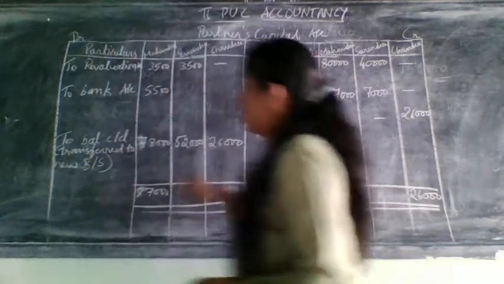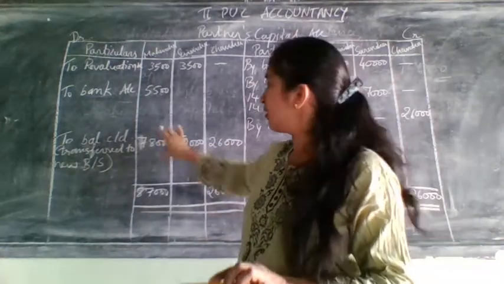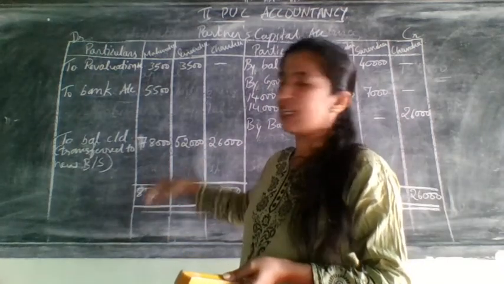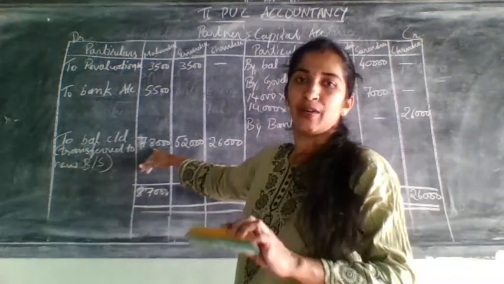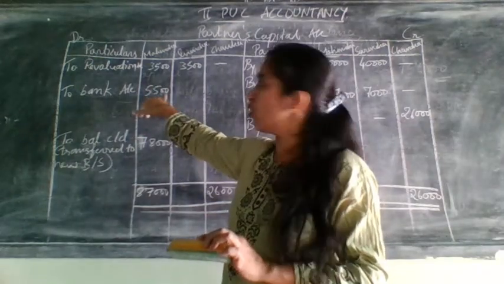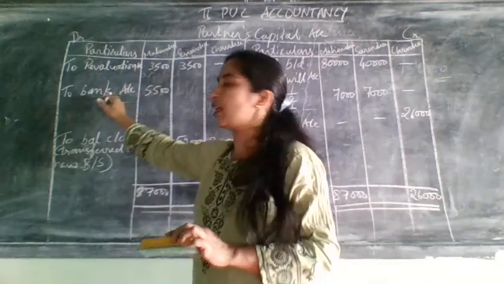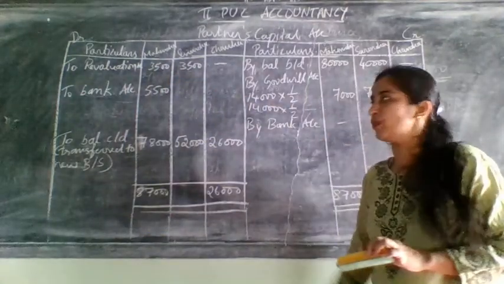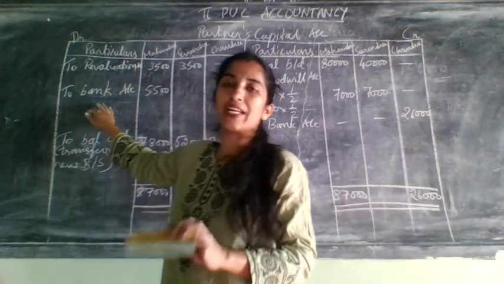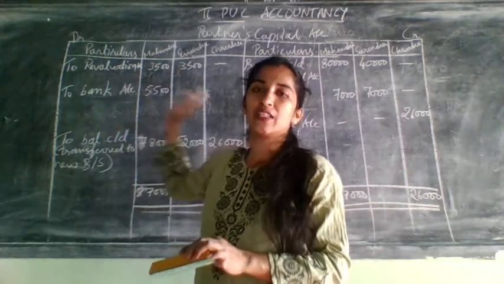That means his balance he needs to maintain is only 78,000. But his balance was more now. So when it is more than his required balance, he can withdraw this much amount. How much was it more? 5,500 was more. When it was more, he can take that amount home. That's why this adjustment is considered as bank account, because they told in the problem to do cash adjustment.